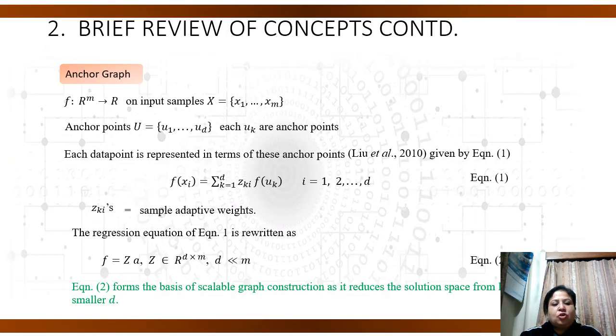This slide is on the mathematical formulation of the anchor graph. As I mentioned in the previous slide, anchor graph constructs an adjacency matrix which is scalable. So the basis of the scalable adjacency matrix construction is represented by the mathematical formulation in equation 2.